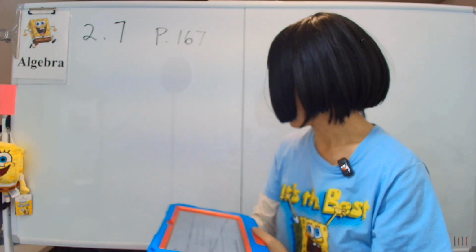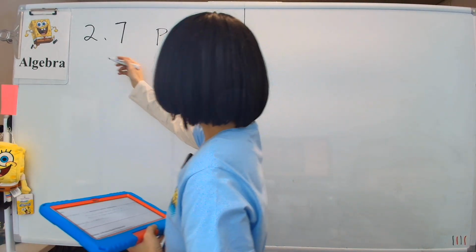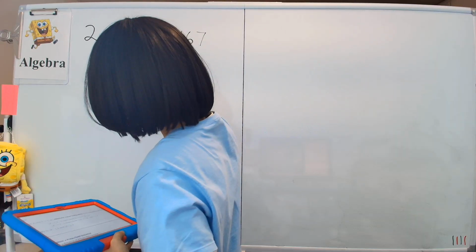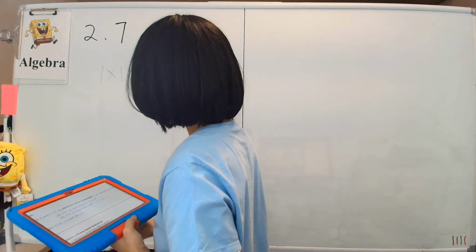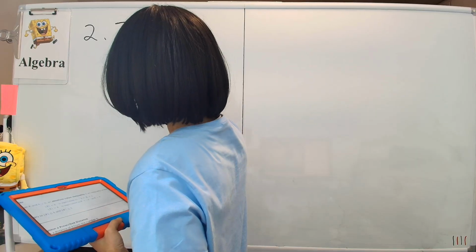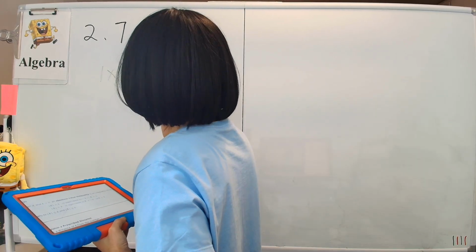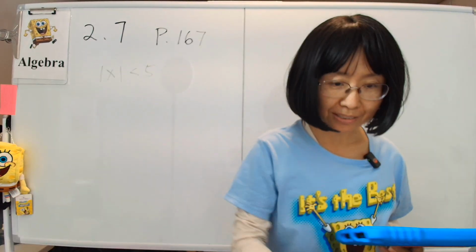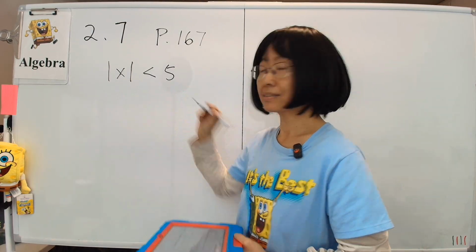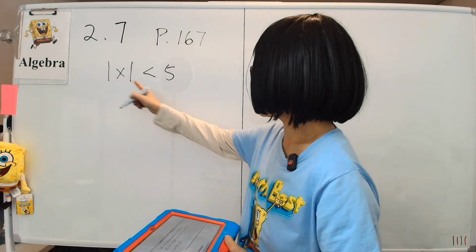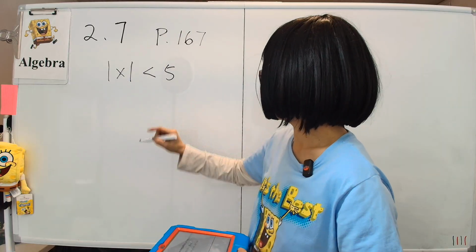Now, why is that? Let's consider, for example, something like, I'm making this up, okay? Say absolute value of x is less than 5. Now, what kind of stuff has absolute value less than 5?